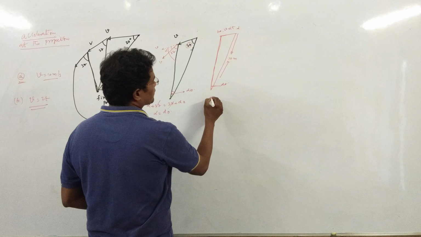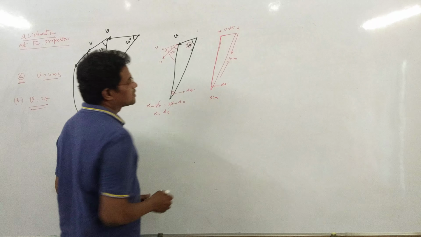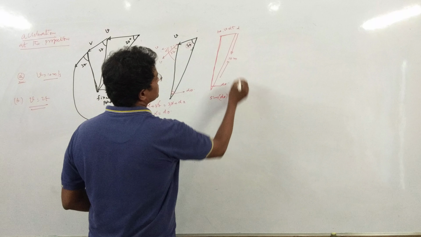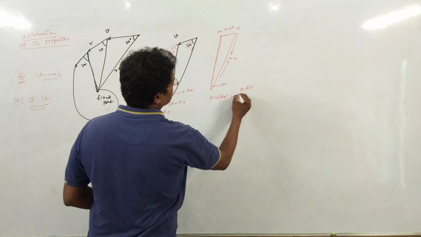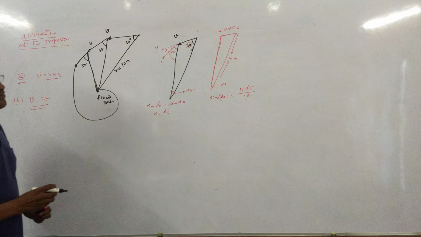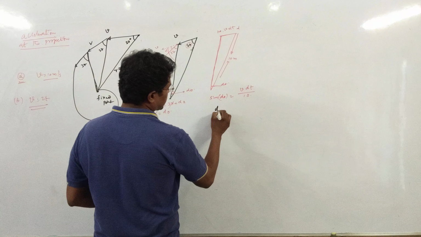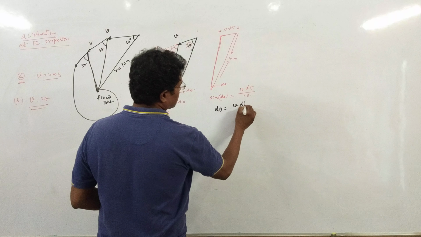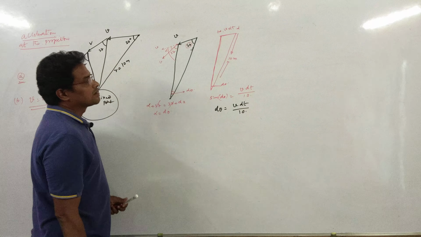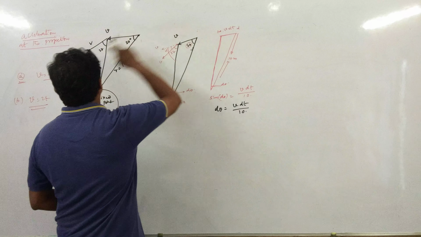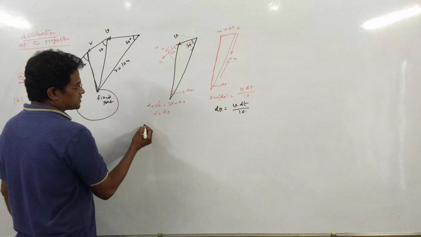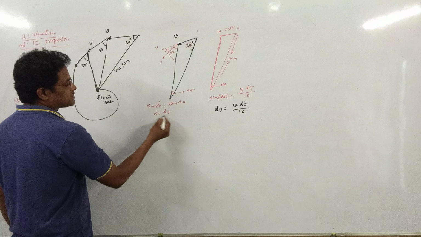So sin d theta can be taken as v dt by 10. Since the angle is very small, d theta can be taken as v into dt by 10, because I took the distance as 10 and the velocity also as 10 in the first case. So alpha is equal to d theta, I got it.